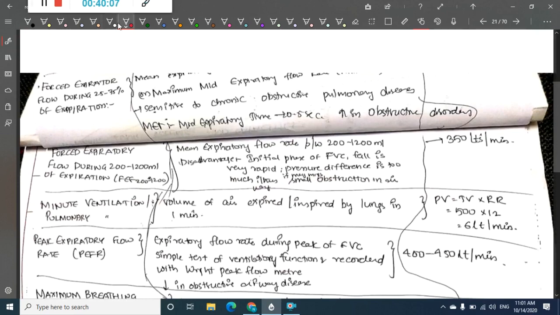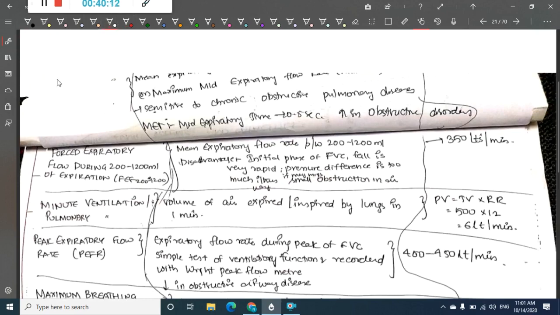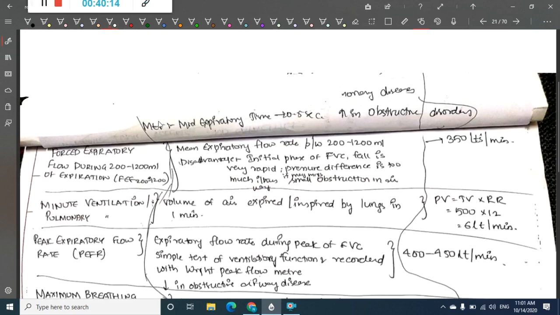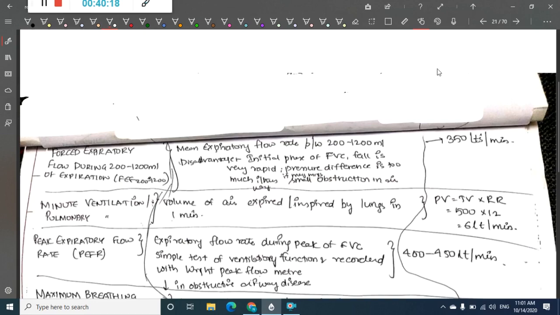Then the next one which is important is forced expiratory flow between 200 to 1200 ml of expiration.